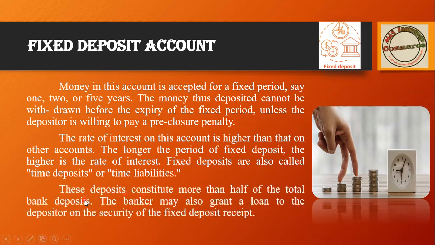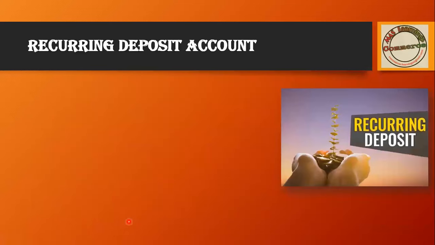Apart from that, let's move forward to the next point. Fixed deposits constitute more than half of total bank deposits. That is, in a bank, more than 50% of deposits belong to fixed deposits, because customers will earn more as well as get security on their deposit. That's why they are ready to invest. The next one is recurring deposit.